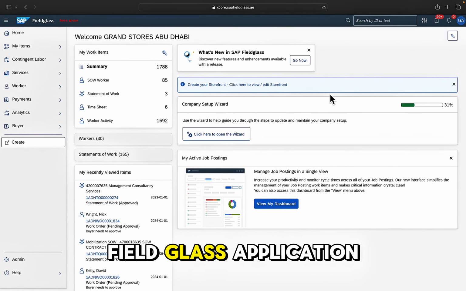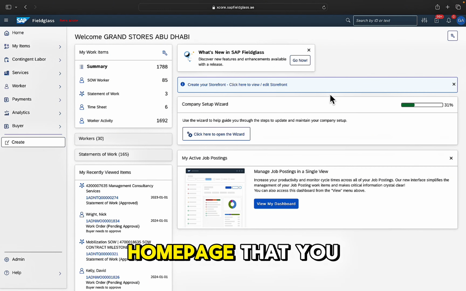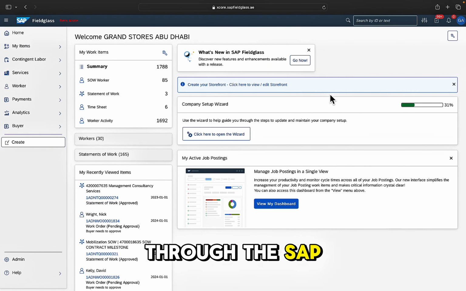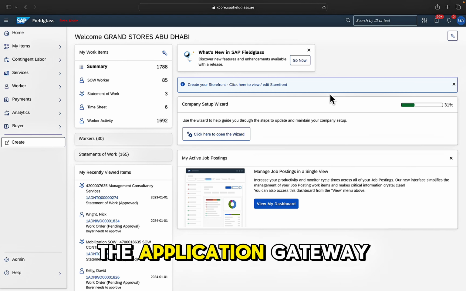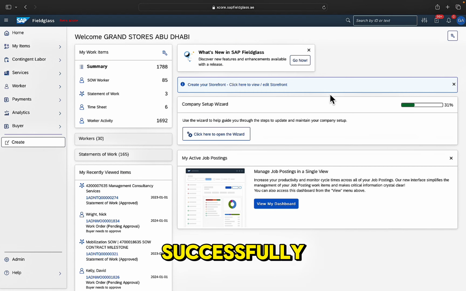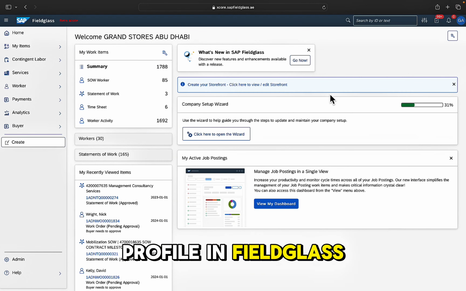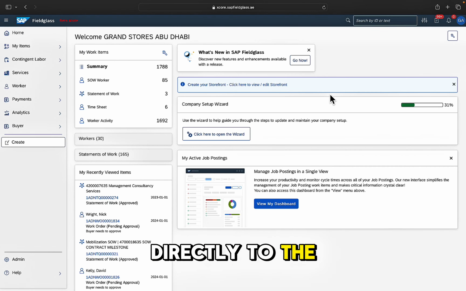Welcome to the Fieldglass application. This is the home page that you will land upon when going through the SAP Ariba Business Network Gateway. Once you're in the SAP Ariba Business Network, you will see the application gateway, and having registered successfully and created your profile in Fieldglass, you'll be brought here directly to the Fieldglass homepage via single sign-on.